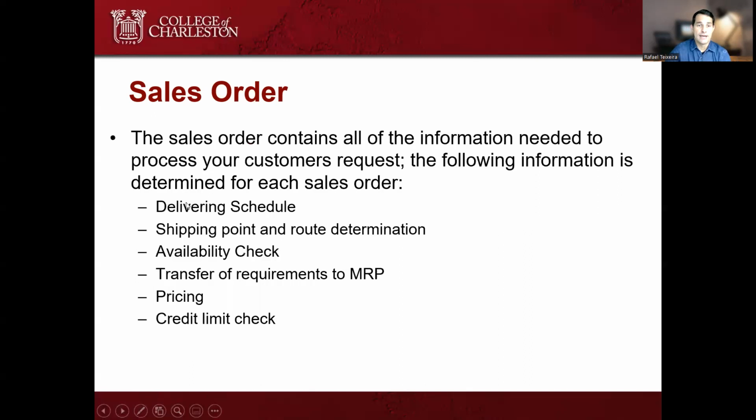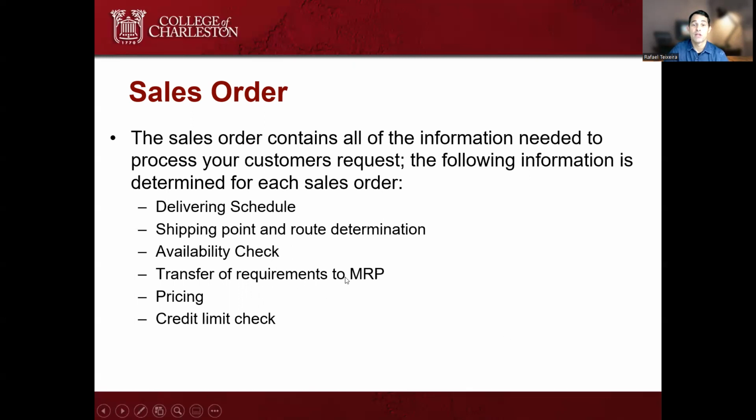Okay. Also, the sales order contains all the information needed to process your customer request, like I told you: delivery schedule, when it's going to be delivered; shipping point and route determination, which may come from one distribution center or from another distribution center located in different places. Then the availability check: do we have the quantity that this sales order is specifying?